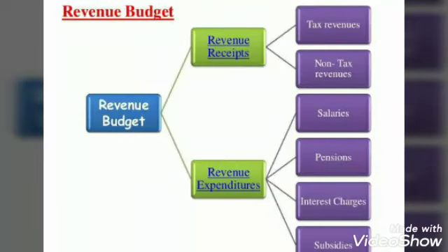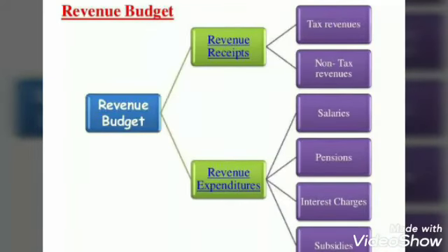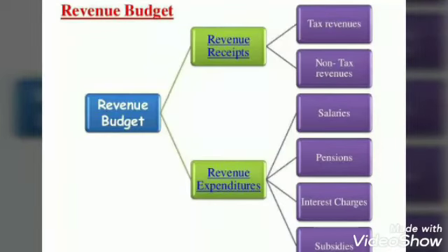So when this happens, a rise in liability raises the burden on the future generation, because if the budget of this year has expenditure more than the revenue receipts, then the repayment of loan has to be done in the coming year. So it becomes a burden on the future generation. And fall in assets on the other side lowers the role of public sector enterprise in the process of growth and development. That means if government reduces its assets to cope up with the situation, then the government is left with very little money which could be used for the growth or development of the country.